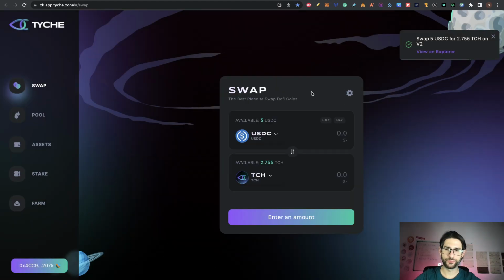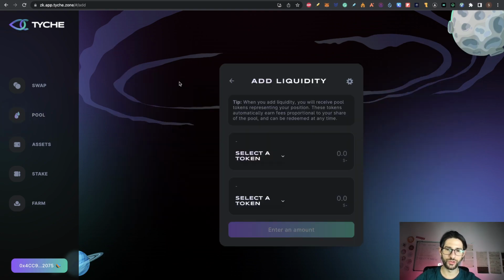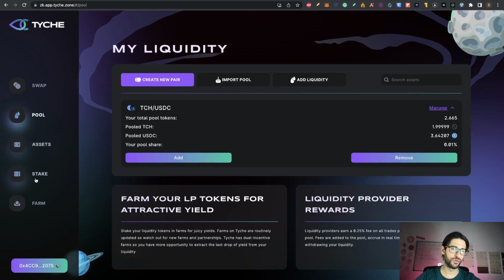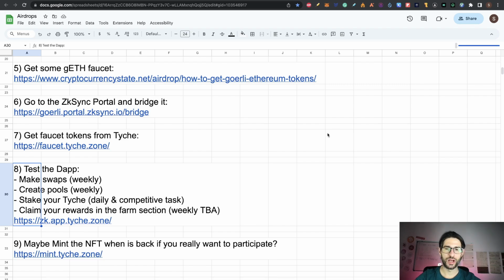We close this, and you can see that I have available balance. So we already did the swap. And the next, guys, is you go to the liquidity pool. We already did this a couple of times, so you can create or add liquidity. It's not difficult. You can stake also, so just follow these steps, which are make swaps, create pools, stake your Tyche, and claim your rewards. After you do that, guys, you are done for this airdrop.